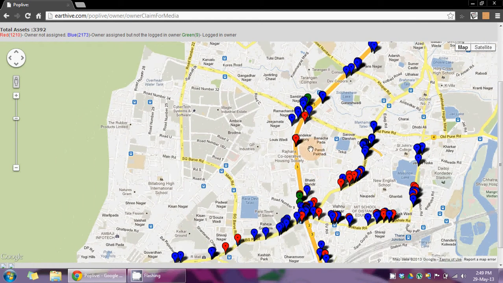Now I shall tell you how to claim your media, which is one of the important parts of this media owner control panel. So click on a red button if you feel that your media is present in this area.